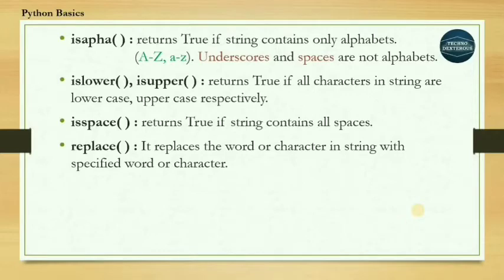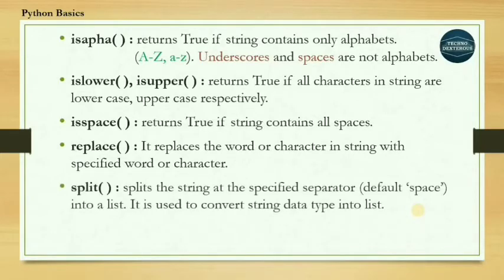replace, this method is used for replacing one character or word present in a string. So we can replace a character or particular word in a string by using the replace method. split is a method which will convert a string into a list.